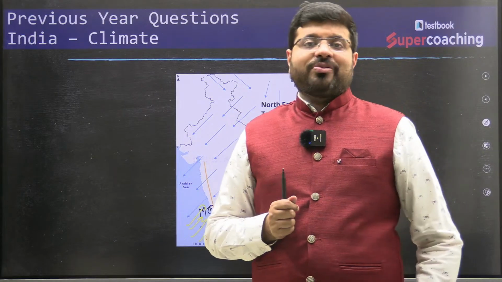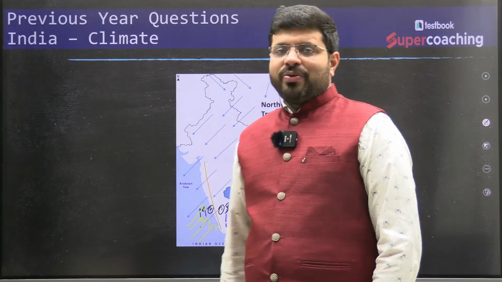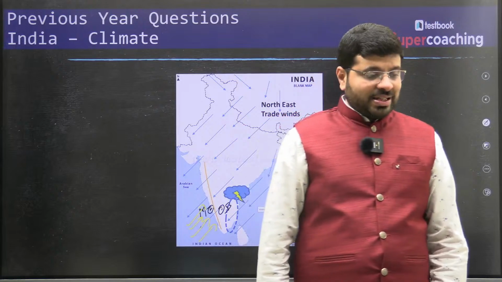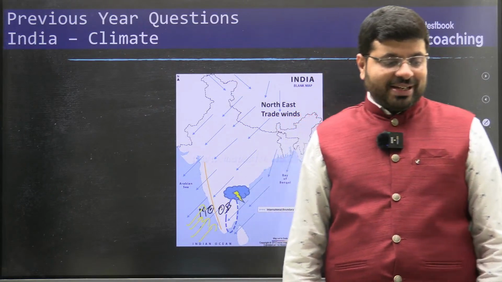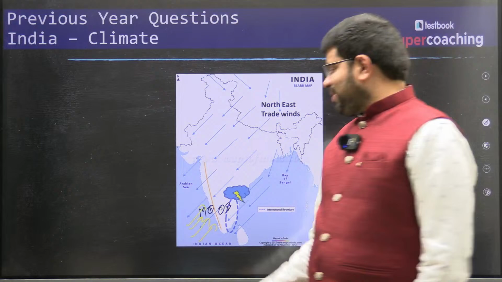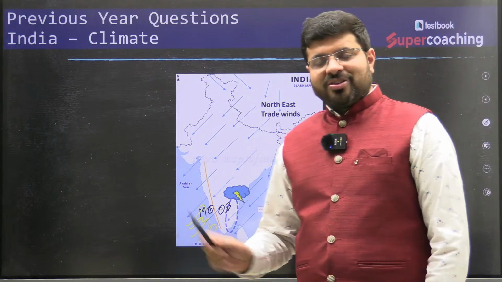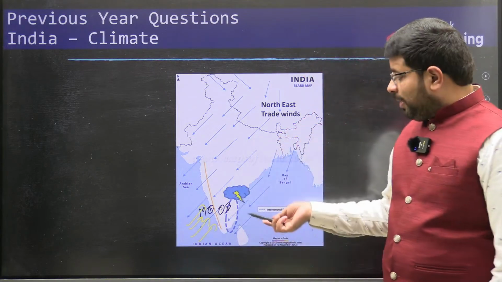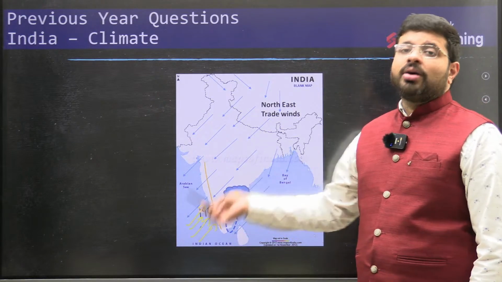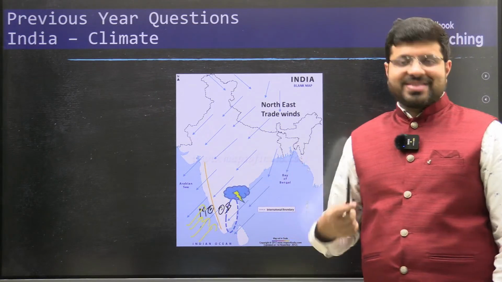Yes, people who are from Bangalore might say we receive a decent amount of rainfall. I do understand that, but generally, when compared, you will find that Bengaluru is getting less rainfall than Mangaluru, right? These are the new names, isn't it?